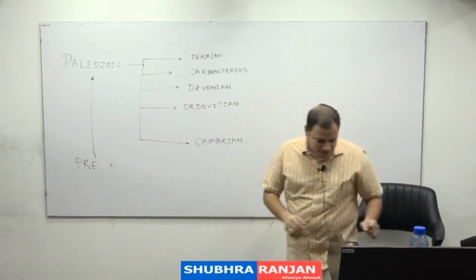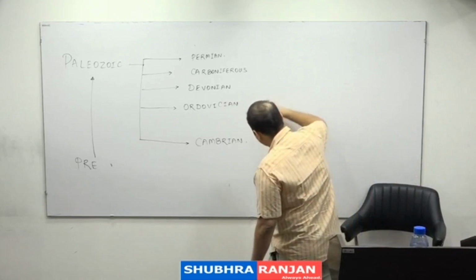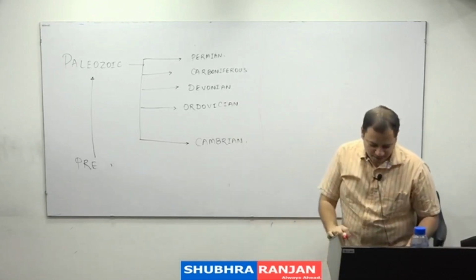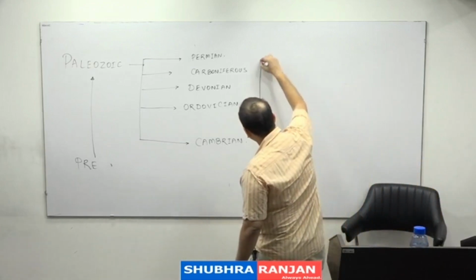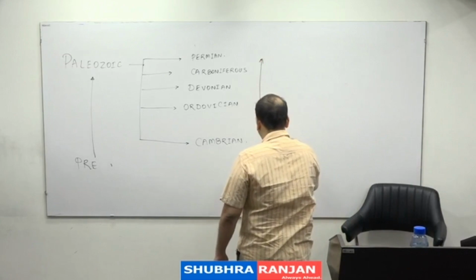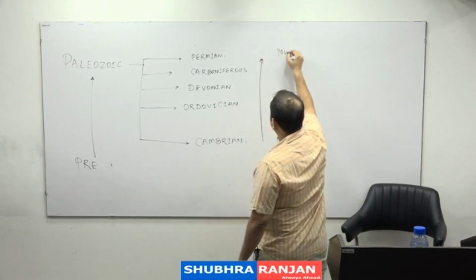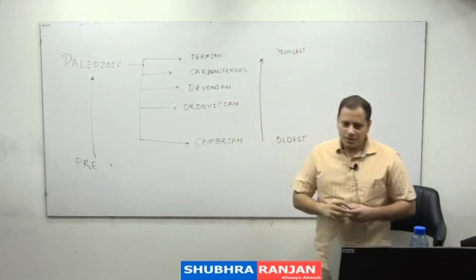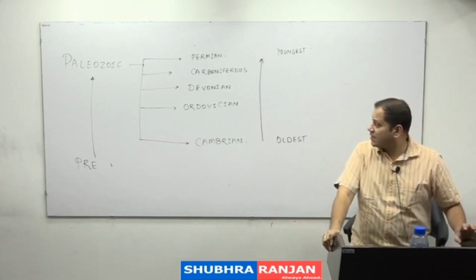And thus you should know that youngest to oldest कैसा है? This is oldest and this is the youngest. Cambrian is the oldest in this, and then the youngest is the Permian.